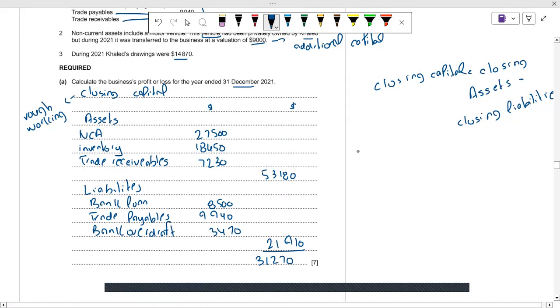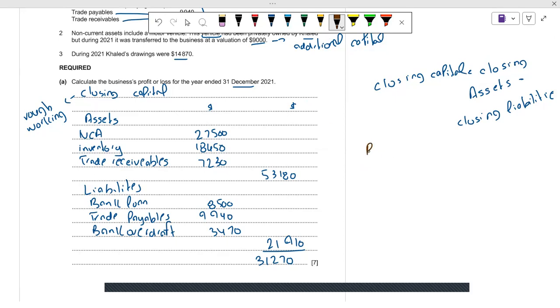What we have to do to find the profit or loss is start with the capital at the year start.